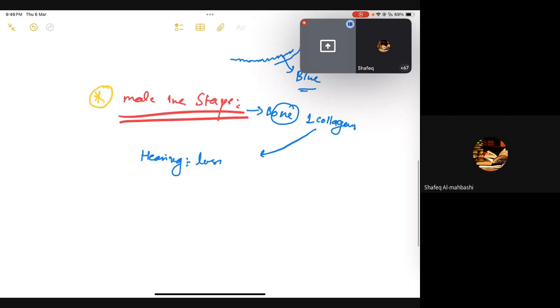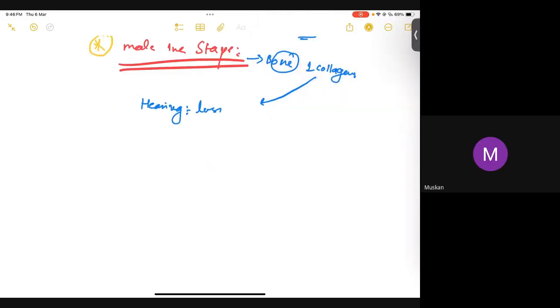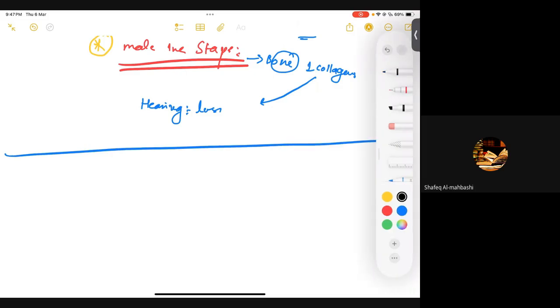Okay. So you're going to have a UWorld MCQ on that as well. Simply they're going to tell you we have an individual, he has blue sclera and some hearing problems. So that's going to be very simple to diagnose. Is that clear? Okay. So let's discuss our third pathology, that is